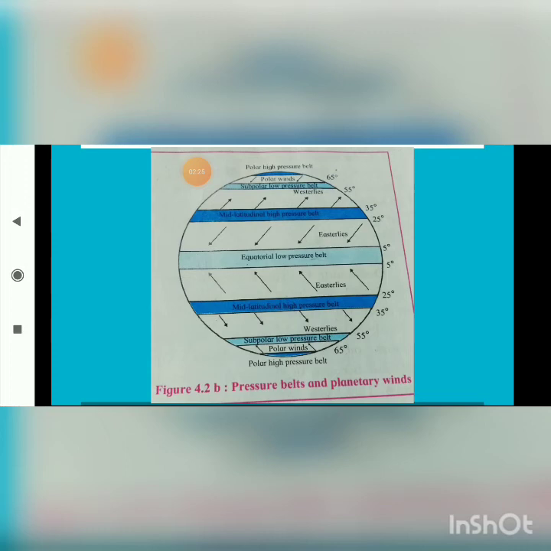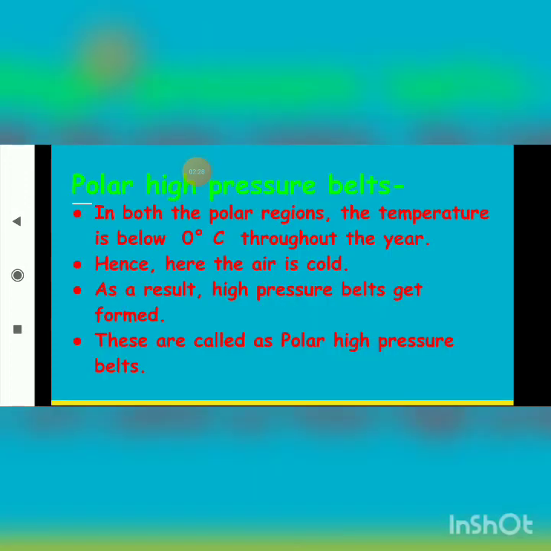Moving to the next one, that is the polar high pressure belts. In both the polar regions, the temperature is below 0 degrees Celsius throughout the year. Hence, the air over there is cold.